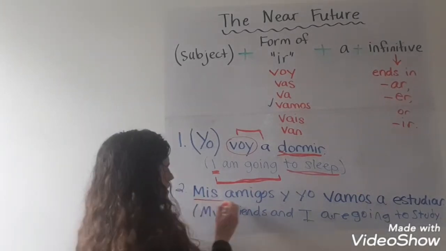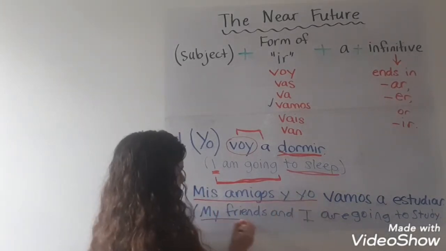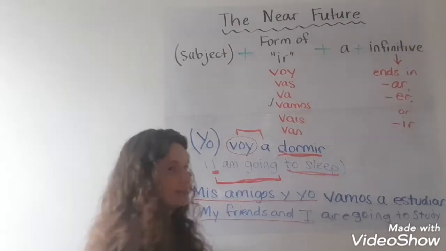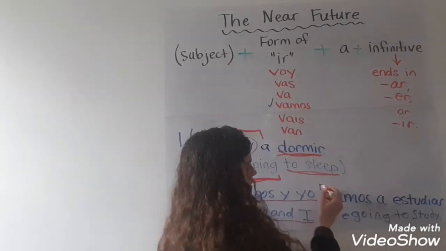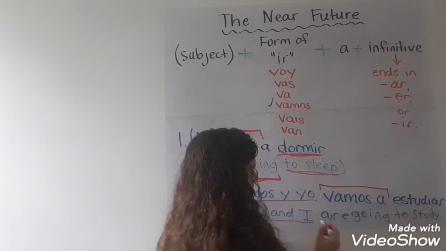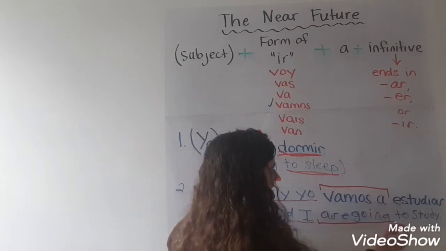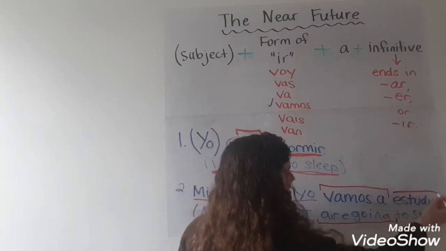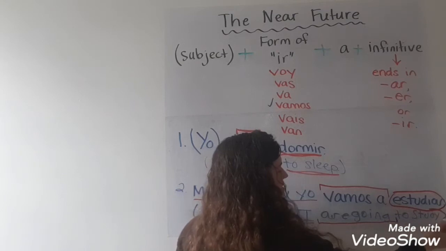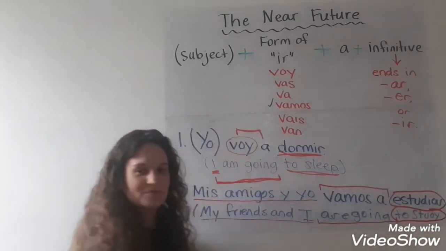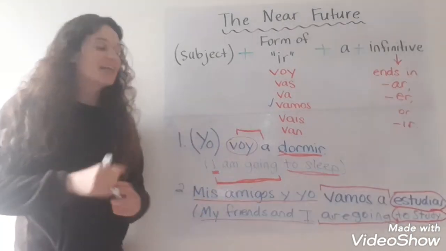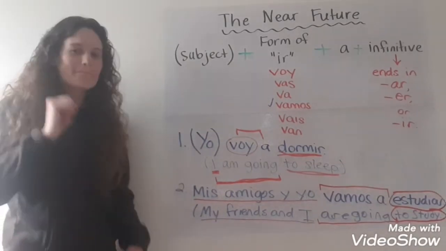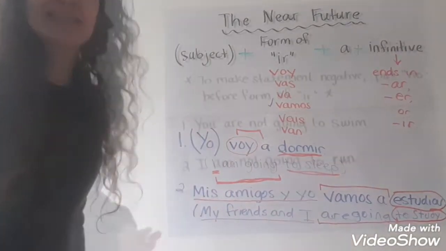So here's mis amigos y yo, my friends and I. Vamos a would be are going. And then estudiar is to study. All right? Let's do a couple more examples.